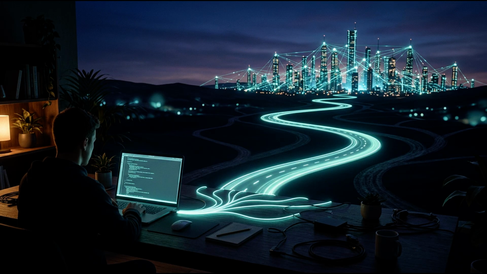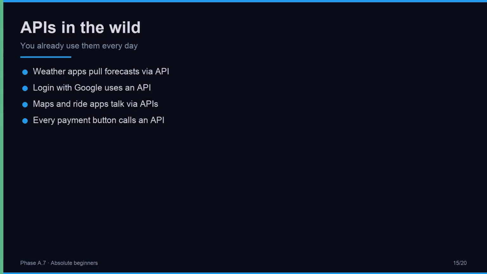The world opens up. You use APIs every day without knowing it. When your weather app shows the forecast, it called a weather API. When you click login with Google, your app called Google's API to verify who you are. When a ride app shows nearby cars, it is reading from a live API. When you tap pay, a payment API moves the request to your bank. Modern apps are thin shells over dozens of APIs. Once you learn to call APIs from Python, you can build tools that reach the same services the big apps use. You use them daily.